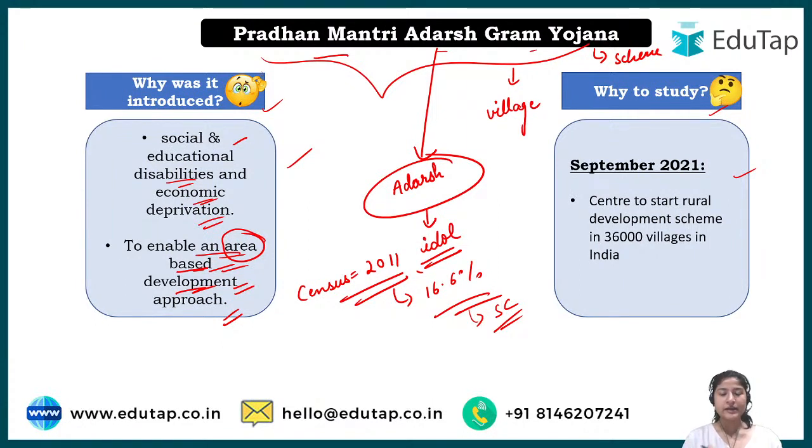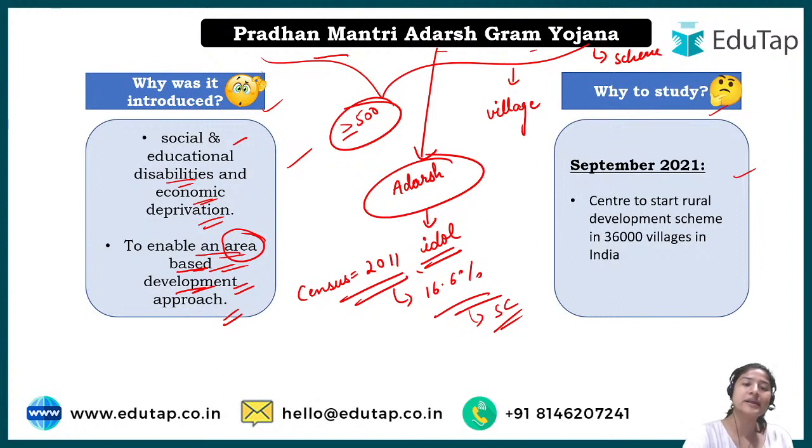So in this scheme, which villages come under it? Those villages which have more than 50% scheduled caste. So here you can say there are two targets. First of all, to develop a village, but which village are we talking about in this particular scheme? There are two factors we'll study when we move ahead with the next slide also, but to give you a general overview, any village that has a population equal to or more than 500.